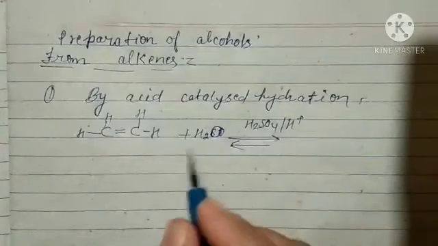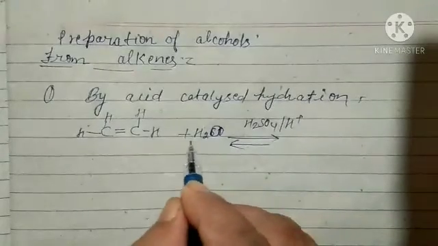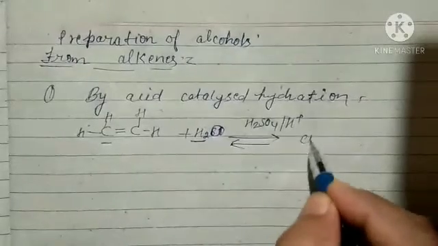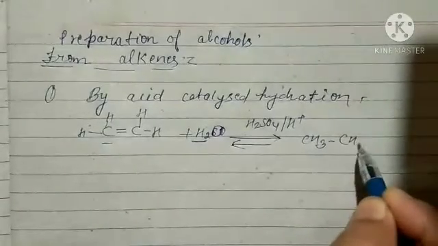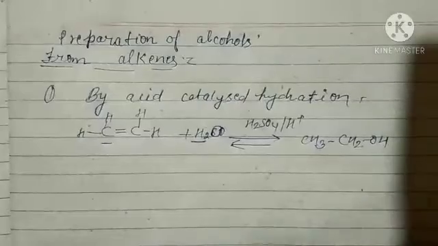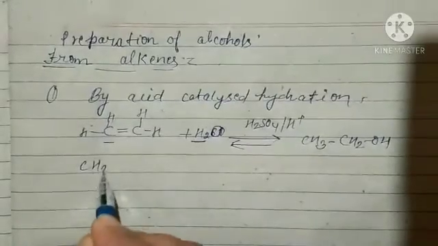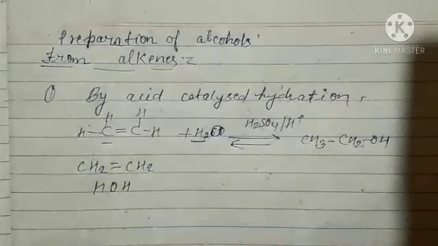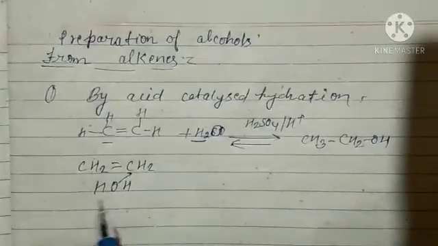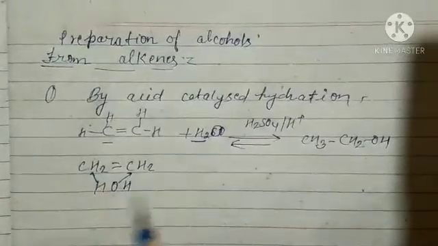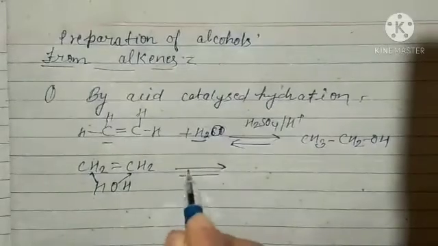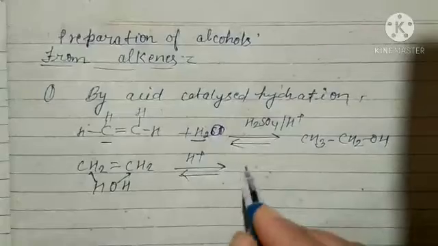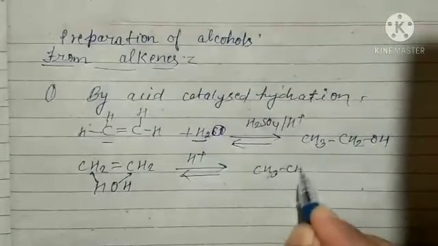So what we see is that H2O, one H from it, will be transferred here and OH to here. So what product will you get? CH3CH2OH. It can be shown like this: CH2 double bond CH2 and HOH, written like this. This group goes there and this group goes there, in presence of H plus.